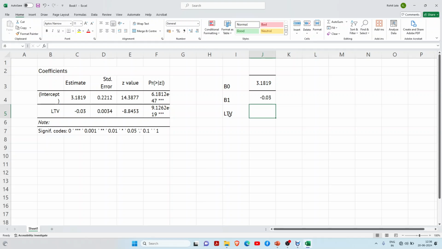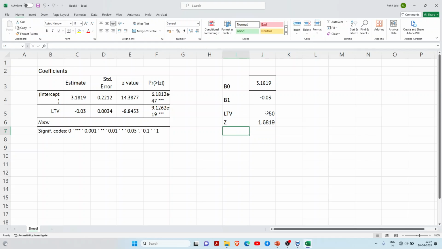I am first giving a ratio of 50%. In other words, if my asset is 10 lakh and I want a loan of only 50%, 5 lakh, so I am giving a ratio of 50%. Here I will find the Z value. So how to find Z value? Just write equal to this plus this multiplied by this value. You can find it is 1.68.